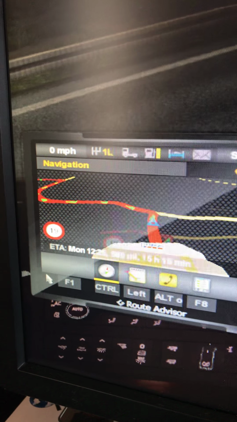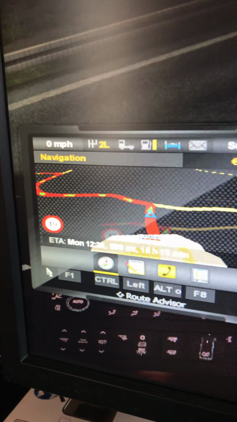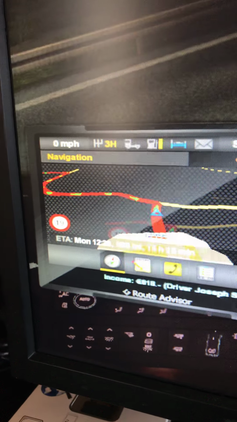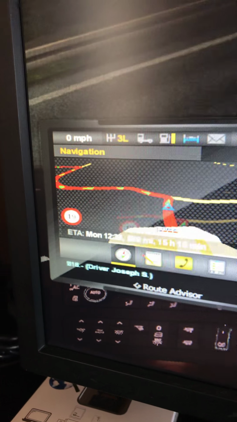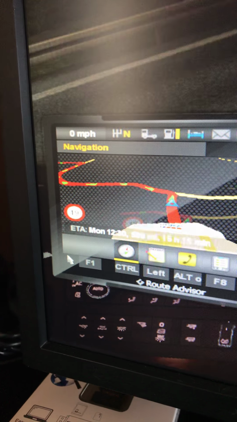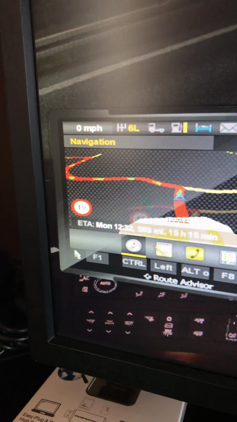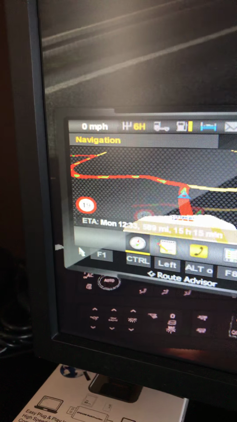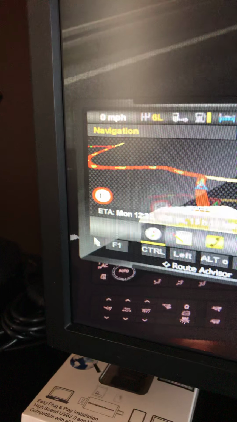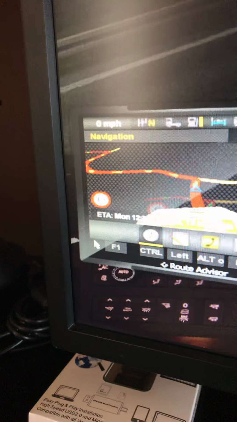First low, first high. Second low, second high. Third low, third high. Right, just change the range up. Put down to low, change the range. Fourth low, fourth high. Oops, fifth low, fifth high. Sixth low, sixth high. Right, and then if I want to go back to first, which I wouldn't recommend because you blow your engine up. There we go, back into first. And there we go. You see, so that's how that works.